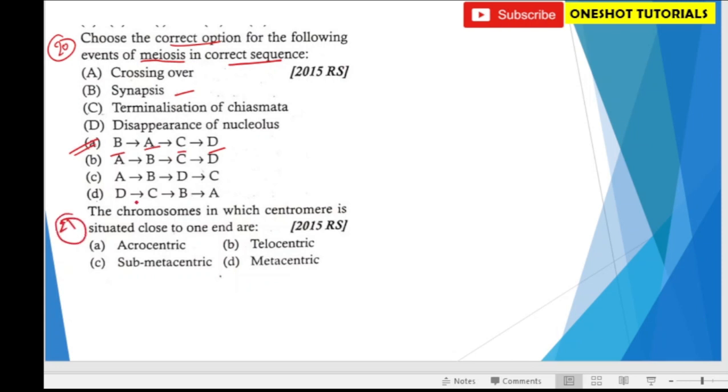Question number 21. The chromosome in which centromere is situated close to one end. These are the types of chromosomes, and this is acrocentric. In metacentric, it's in the middle. In submetacentric, it's a little far from the middle, and in telocentric, it's at the end. So the correct option is acrocentric. Next question.